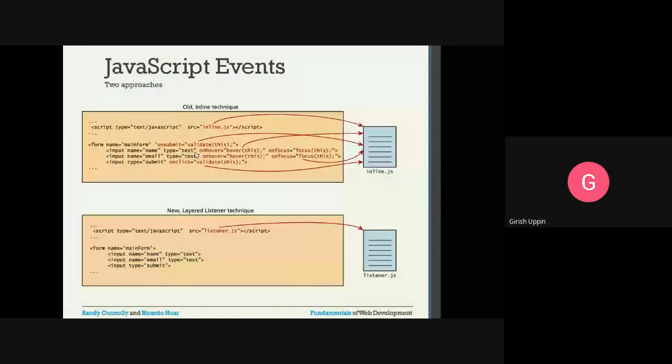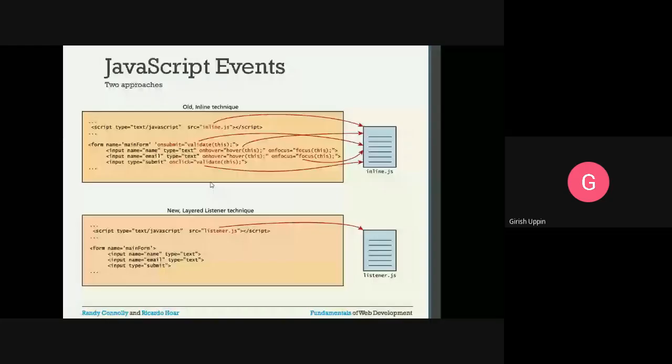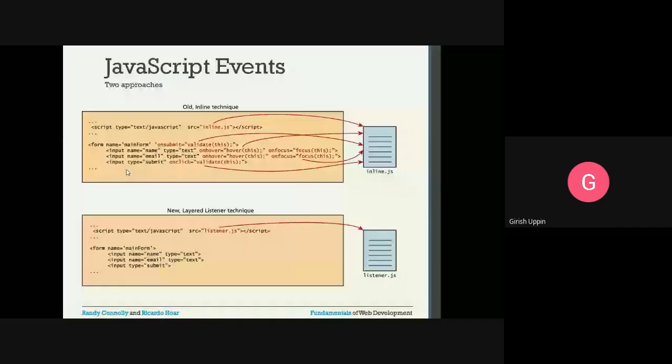And whenever we take the mouse and hover over this element, this method will be called hover. Similarly, we have name is equal to email, type text, on hover. Again, we are calling the hover method here, and on focus, we are calling the focus method. So you might be wondering, we might have the same method here. It is up to the implementation by the developer how he wants to write the code.